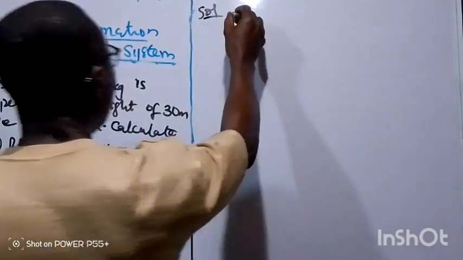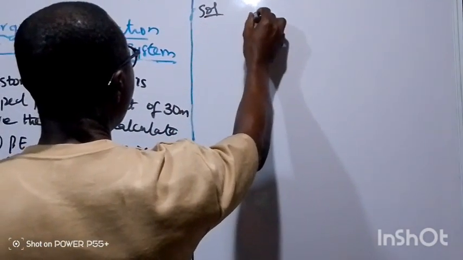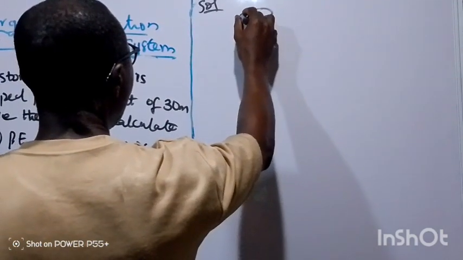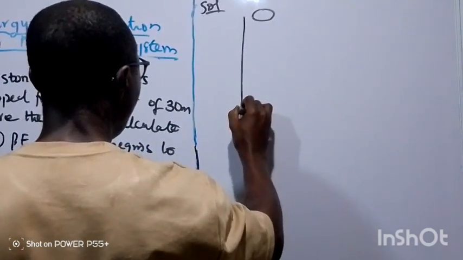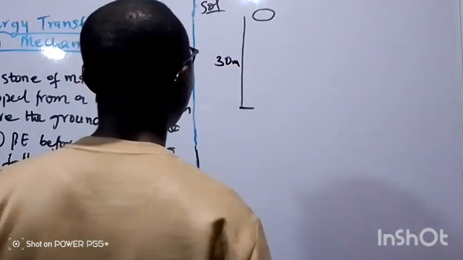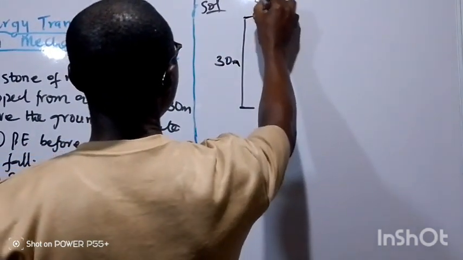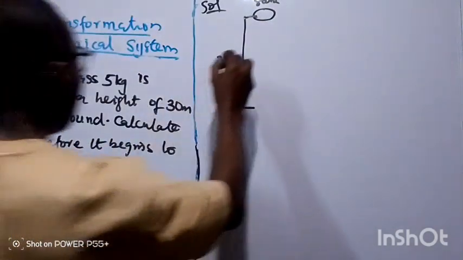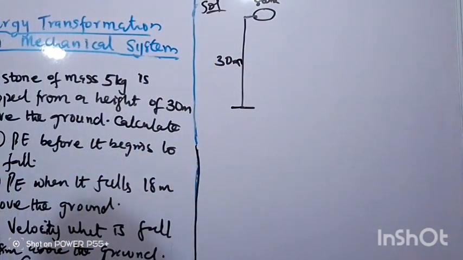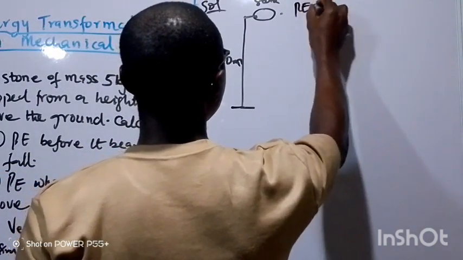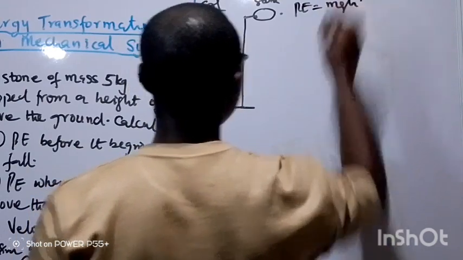According to the question, let's draw it and see. Let's say this is the stone. Then the height above the ground is 30 meters. Now the first question says to calculate the potential energy, which will be the total energy. Potential energy will be equal to mgh.